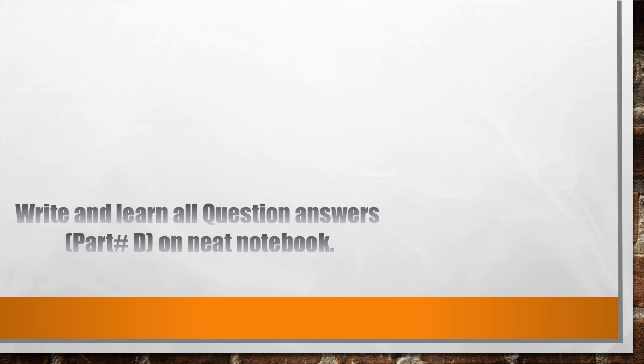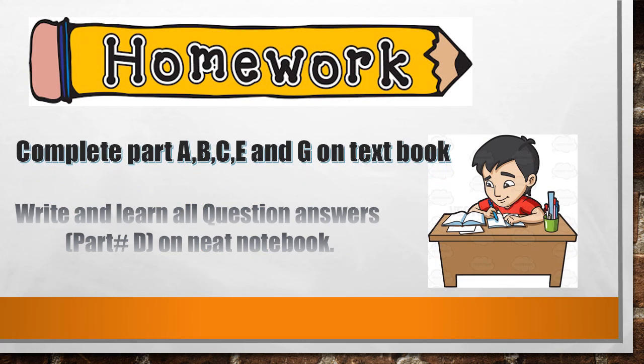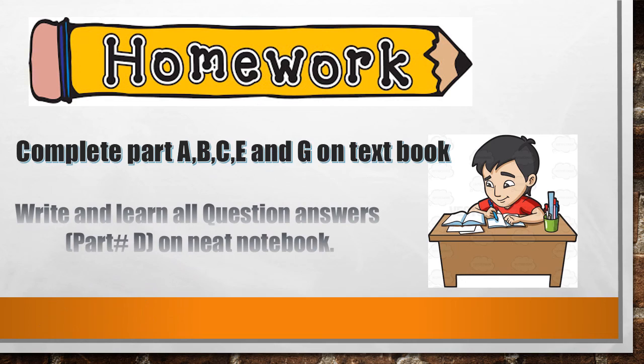Let's move toward homework, and your homework is complete part A, B, C and E and G on textbook. These parts contain your MCQs, fill in the blanks, true false and match the columns. Remember, on your textbook. And write and learn all the questions and answers. Part number D. There are 7 questions. So students, write all these questions on your notebook and this is for your homework.